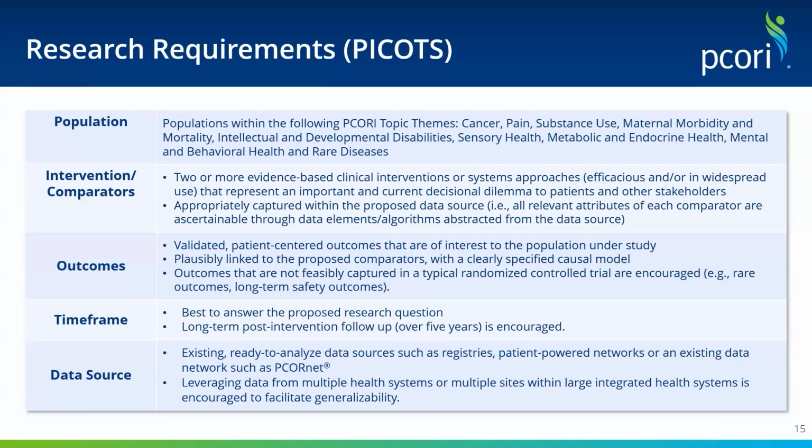For studies under this PFA, the population should be patients with the conditions under the 9 included topic themes. The interventions and comparators should meet the criteria described in the previous slides and should be appropriately captured in the proposed data source. The outcomes should be validated, patient-centered, and relevant to the population studied, as well as plausibly linked to the proposed interventions. The timeframe should be sufficient to answer the proposed research question, and the data sources should be existing, ready to analyze data sources such as registries, patient-powered networks, or an existing data network such as PCORNet.